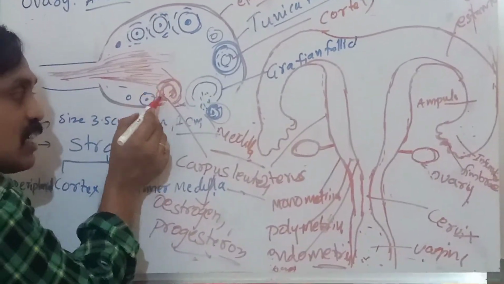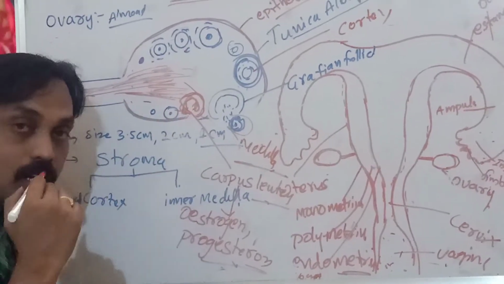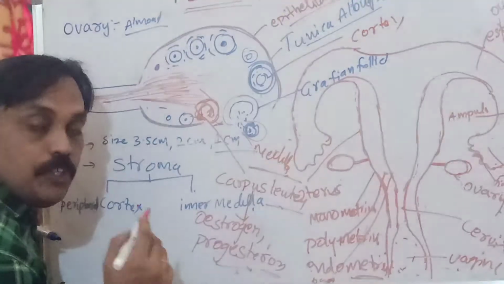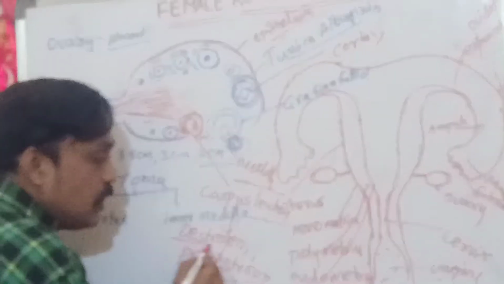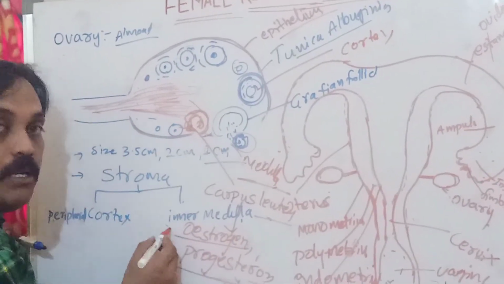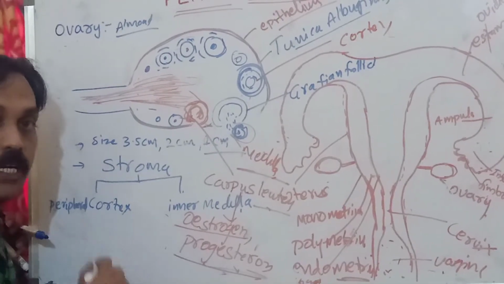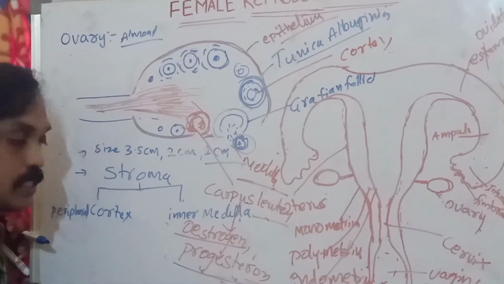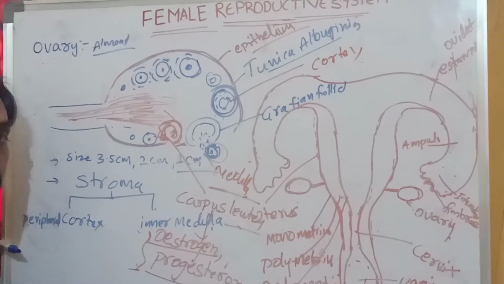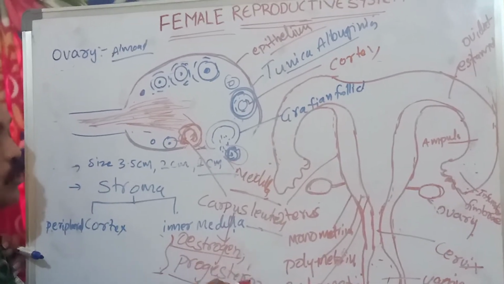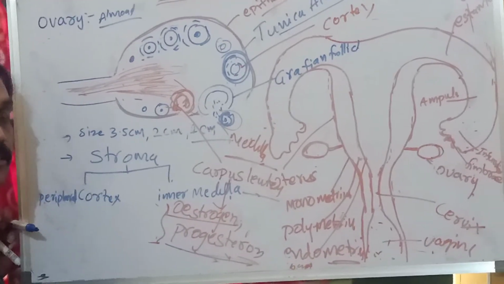That corpus luteum secretes hormones, estrogen and progesterone. These are very important for female reproductive organs, the female characters, the development of the fetus, milk production. These two hormones are very important.